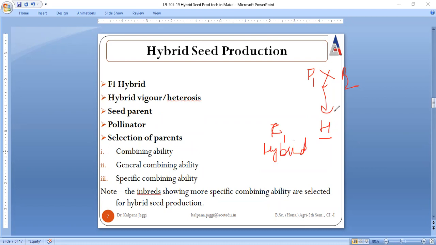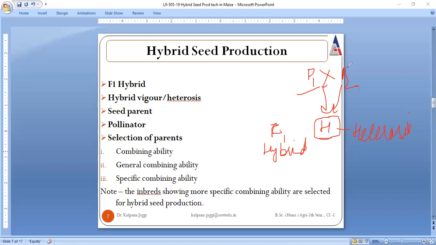And since this hybrid has half of the chromosomes from parent 1 and half from parent 2, it is always superior to its parents, and this superiority of the hybrid over its parents is said to be heterosis. This phenomenon is called heterosis, or it is often referred to as hybrid vigor.